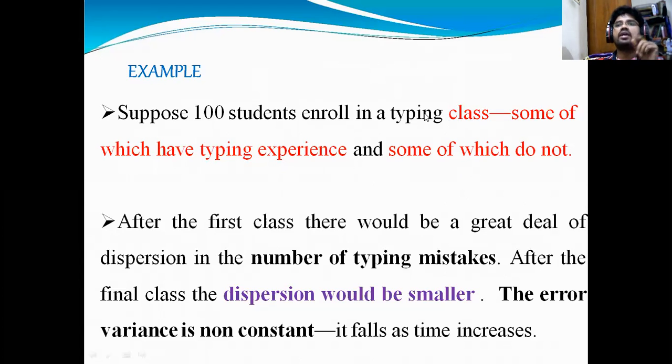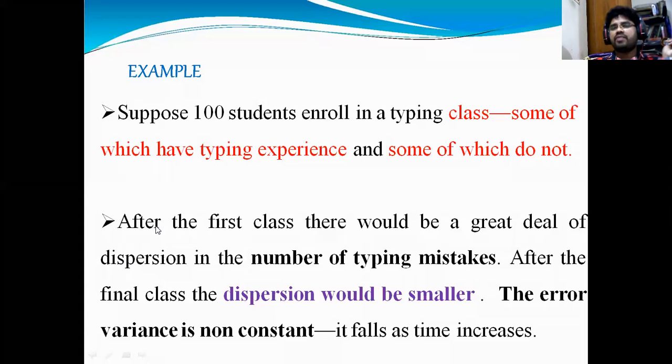Those who have more experience will type fast and will not make many mistakes. Those who don't have experience will make typical mistakes, and their speed is very slow, right?